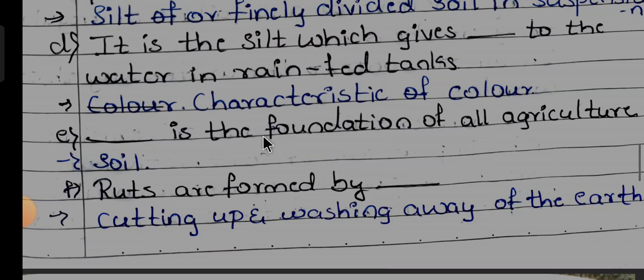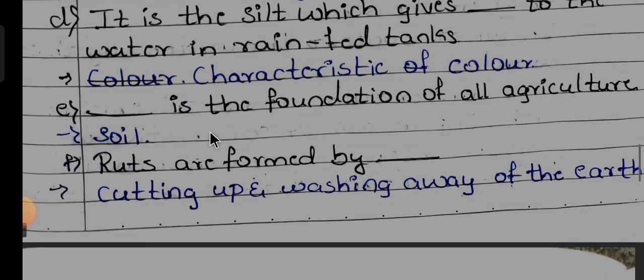Soil is the foundation of all agriculture. Soil